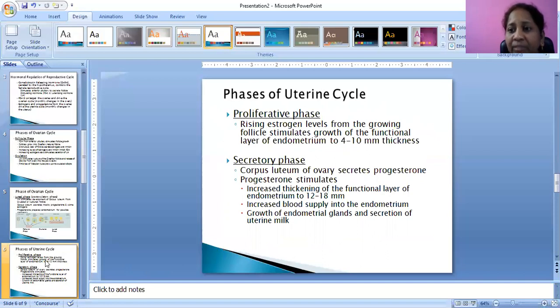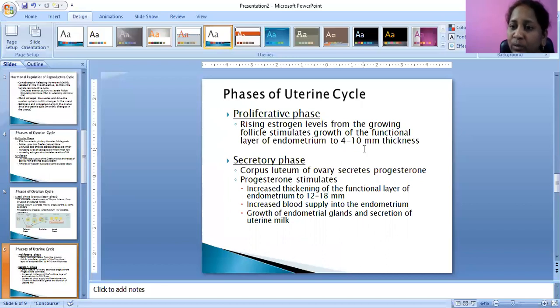Next, coming to the uterine cycle. What happens from the ovarian cycle? The oocyte is released, and that oocyte is picked up by the fimbriae of the fallopian tubes. Here again two phases are there. In the ovarian cycle, the two phases were the follicular phase and luteal phase.